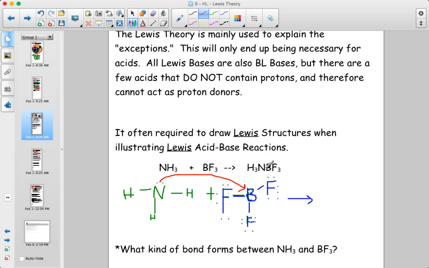And for the sake of it, just know that the Lewis structures stay the same, and now there's a bond between the N and the B. So that doesn't really look like any sort of acid-base reaction that we've seen before. But if we think about it, well, one, it does match our new Lewis theory. So this is an electron pair that has been donated, making this a base, and this BF3 has accepted that electron pair, and therefore it's a Lewis acid.